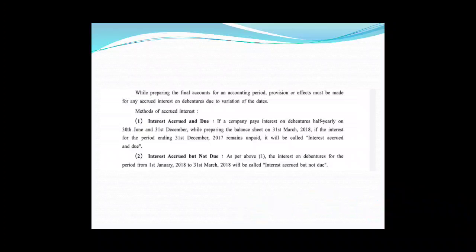Why not due? Because it will be due to be paid on the upcoming 30th June, that is 30th June of 2018, right? So this is called interest accrued but not due.